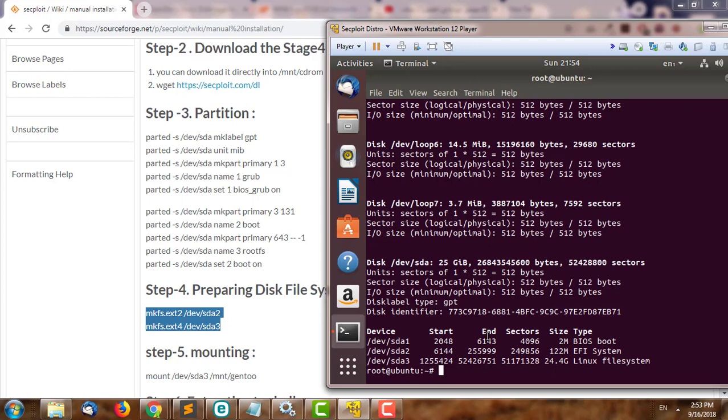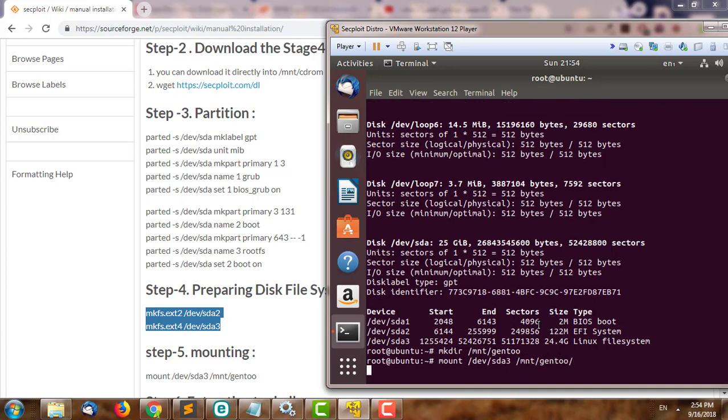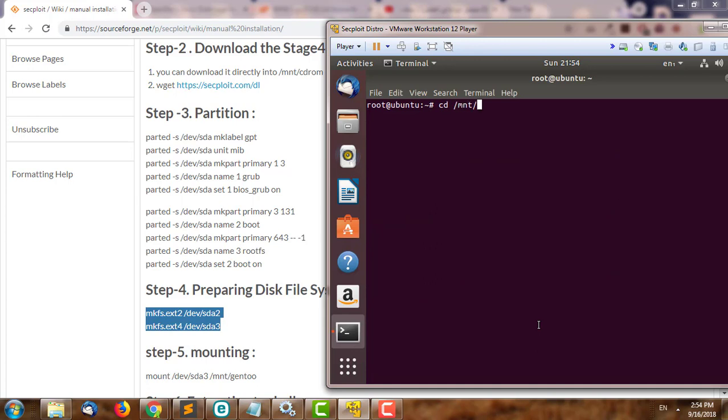So we start our mounting process. We first make a directory, for example gentoo. So we can see that this directory is available now. After that we go to mount /dev/sda3 on /mnt/gentoo, and we already mounted it. So if we go to the directory, we grab the stage 4.